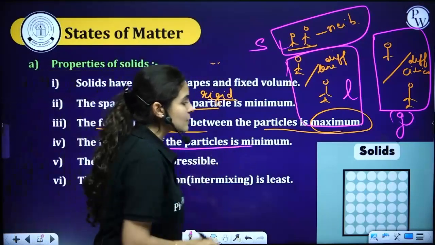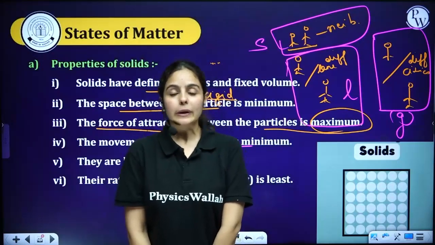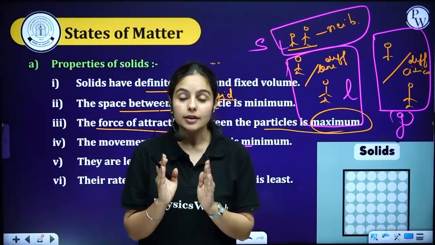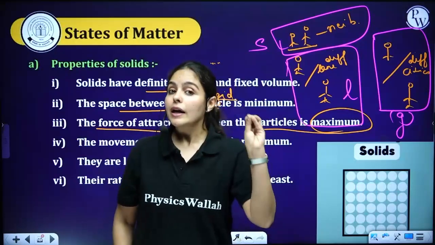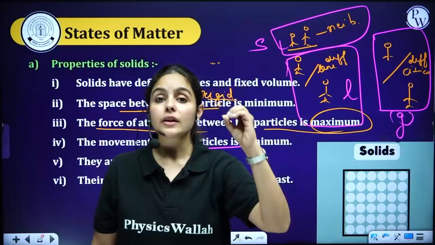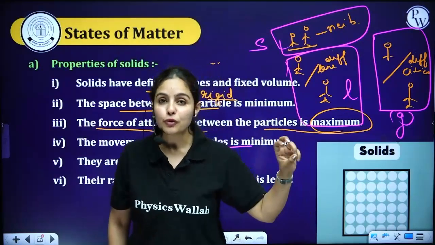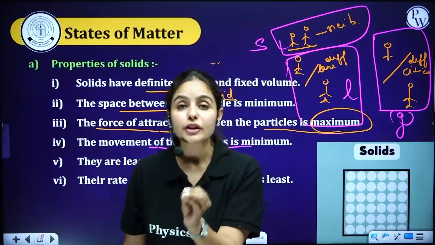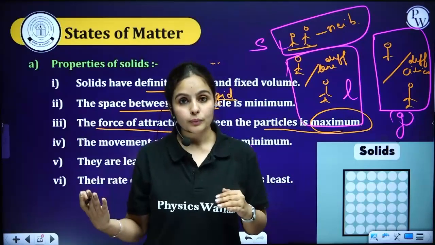Movement of particles is minimum because they're standing too close to each other, so they can just vibrate to and fro. So this is the movement in solid. Guys, continuous movement will always be there in particles. It cannot be a zero situation. That is absolutely incorrect if you're writing it in your paper. Zero movement is not a thing here. Particles will be continuously moving, no matter how less or how more, but they will be moving.